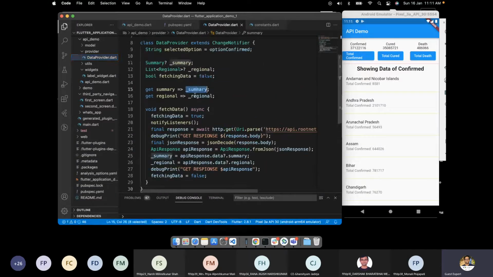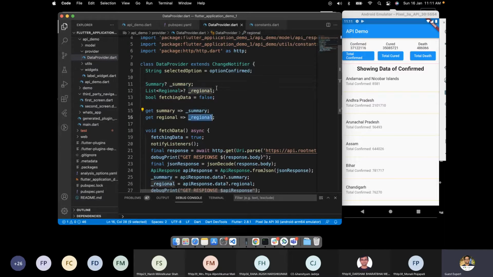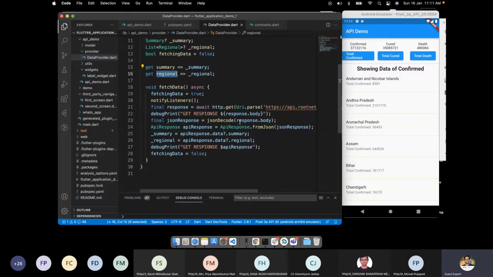So now we got the method as well. The reason is we have made this variable a private variable. So to access this variable using the class object, we have a getter method. So now we got it.